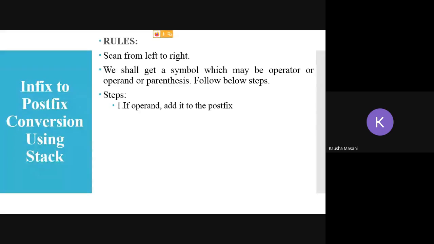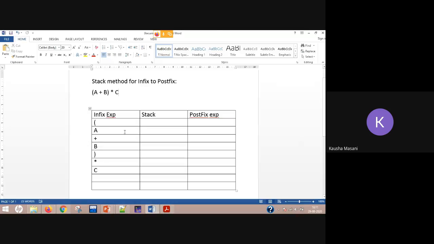Now in the scanning process, if we come across an operand, then add it to postfix. That means if you come across this particular element, directly you are going to add it here.